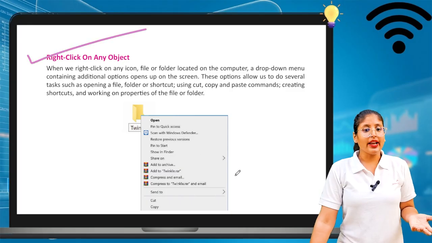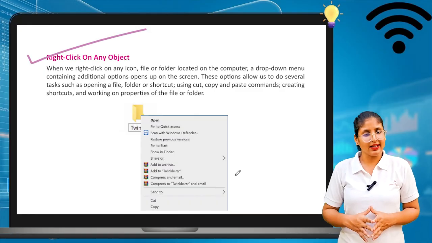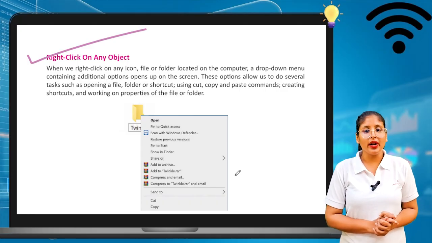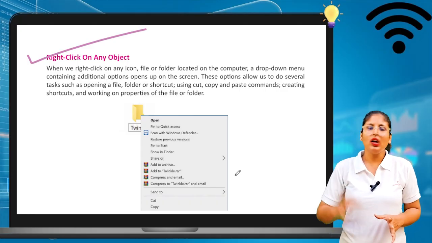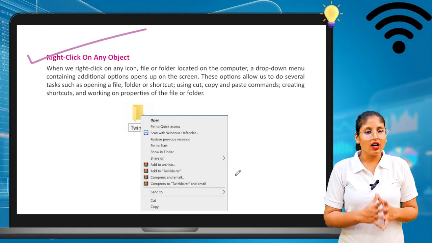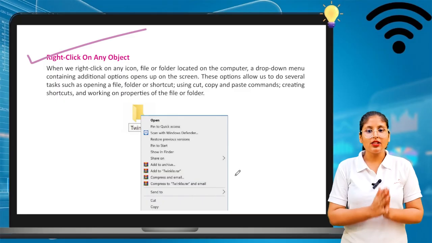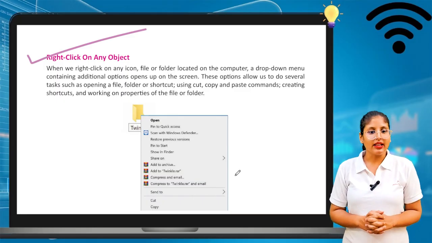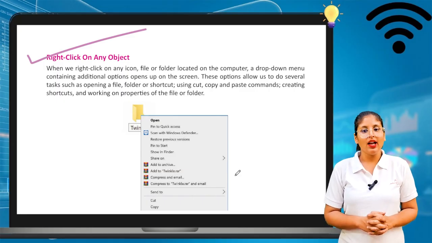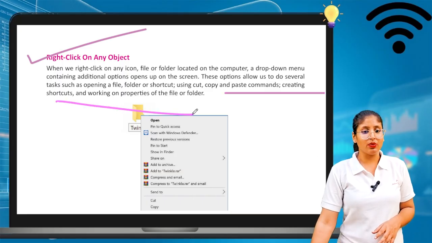Now, right click on any object. If you right click on any object, what happens? When we right click on any icon, folder or file located on the computer, a drop-up menu containing additional options opens up on the screen. These options allow us to perform several tasks such as opening a file, folder or shortcut, using cut, paste and copy commands, creating shortcuts and working on the properties.